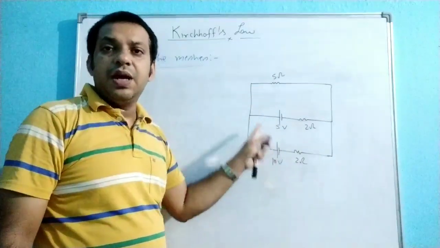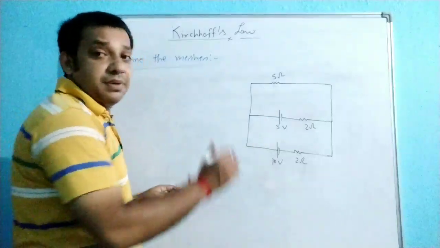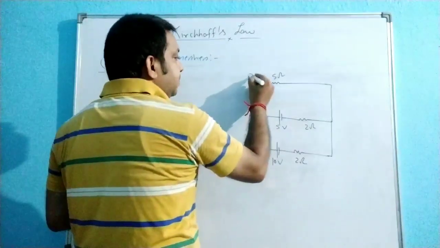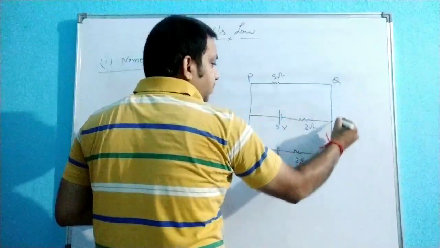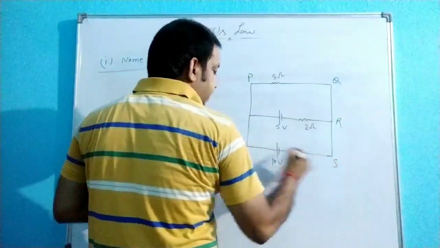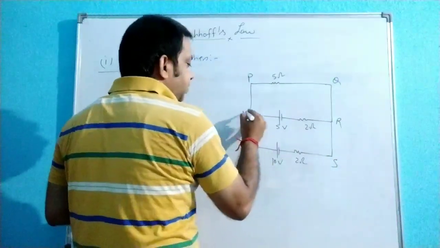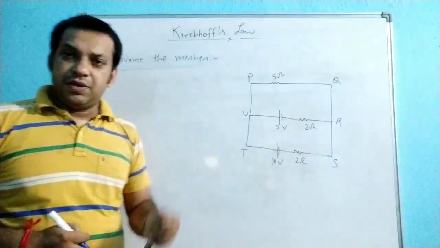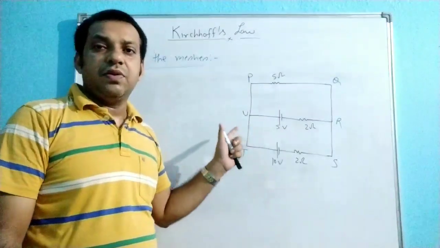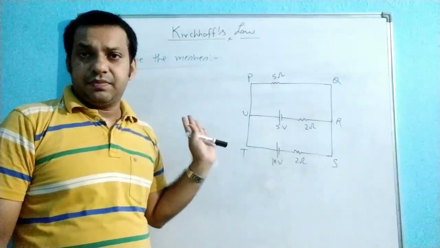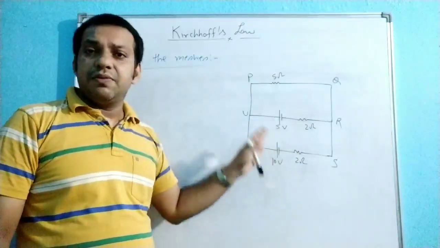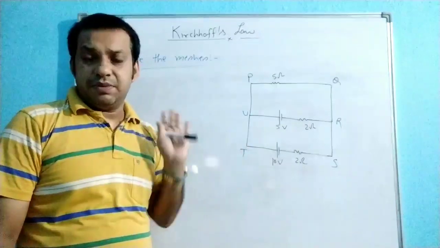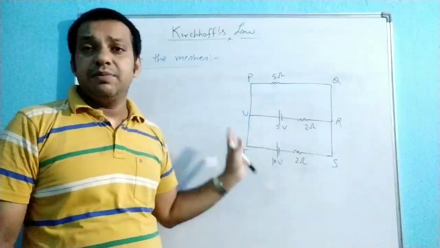So first of all, you have to name the meshes. So I am writing the mesh names: P, Q, R, S, T, U. So this is your first step. What is the first step? The first step is, first of all, name the mesh. Whatever meshes are available, first of all give the nomenclature to them. I am assigning the names to the meshes.